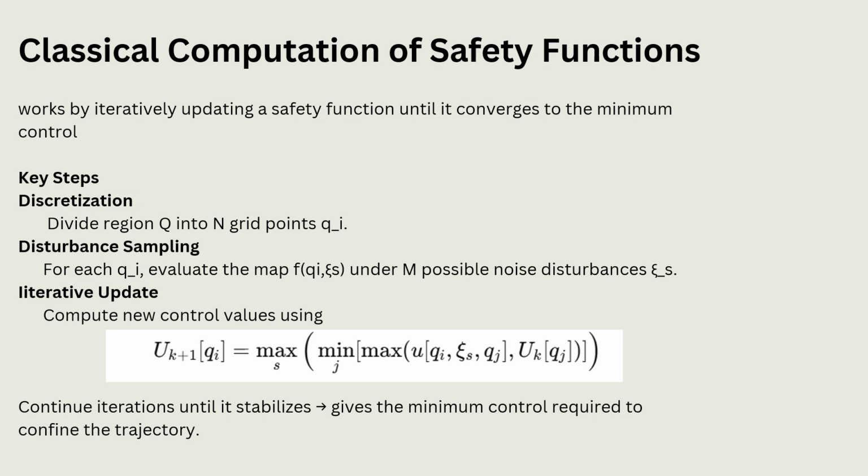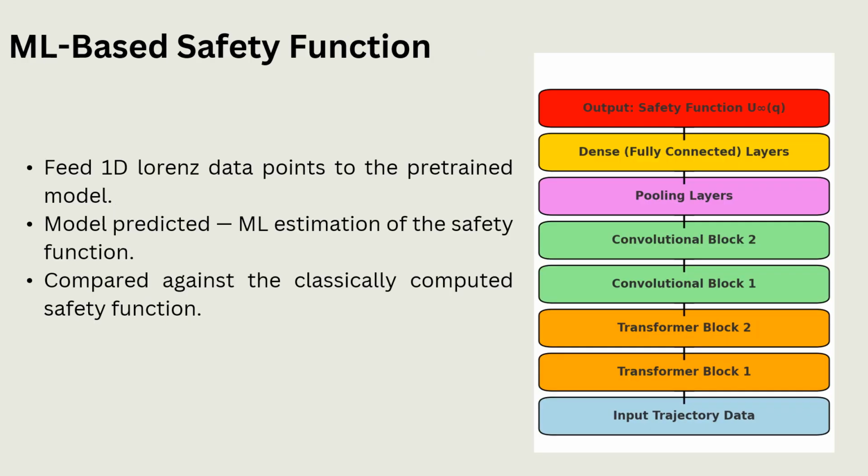Classical computation of safety functions. The classical approach computes the safety function by dividing the region into many grid points and testing all possible disturbances. It keeps updating control values iteratively until it converges to the minimum control needed to keep trajectories safe. Although this approach is accurate, it's slow and computationally expensive, especially when noise and system size increase.